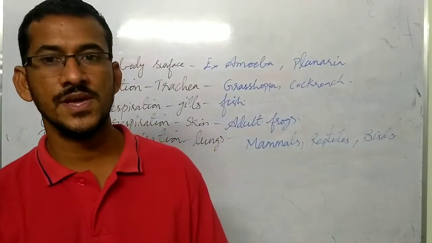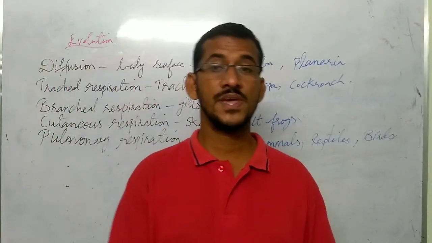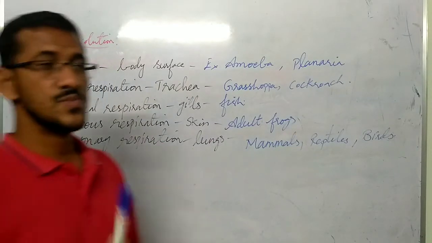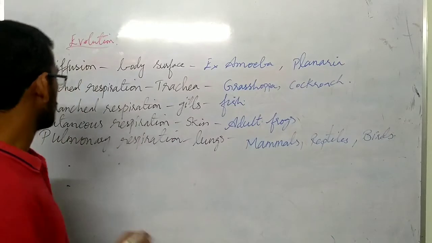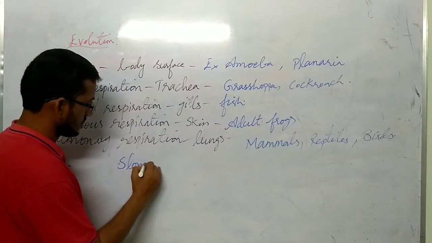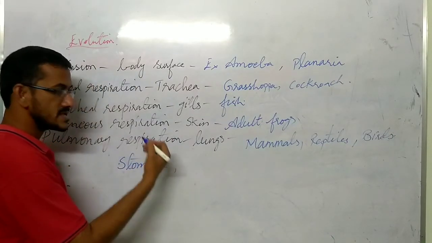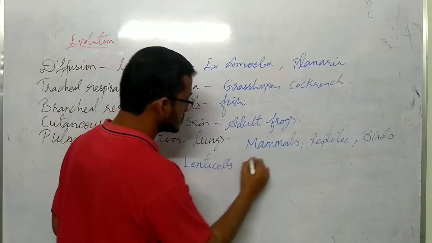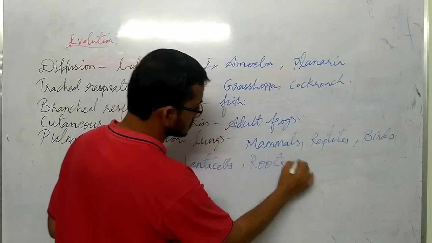Okay. Next one is respiration in plants. Do you know respiration in plants will occur through stomata? Next, it occurs through lenticels. It also occurs through roots. Understood?